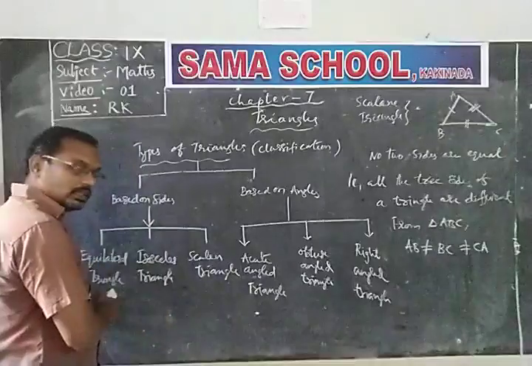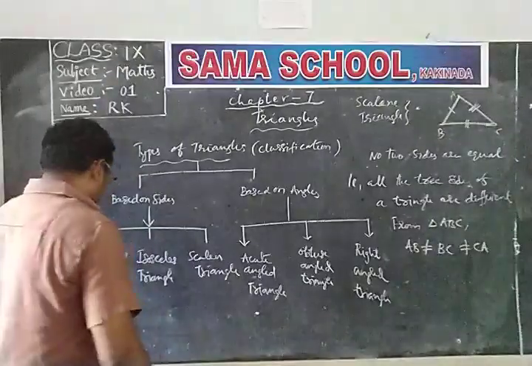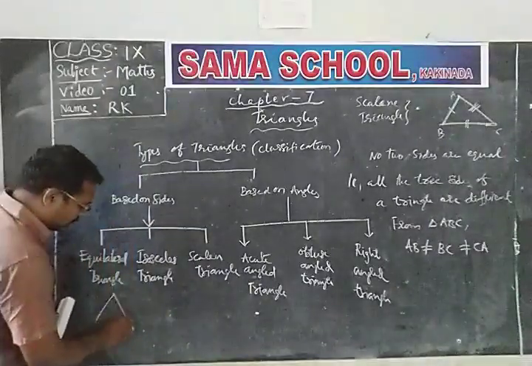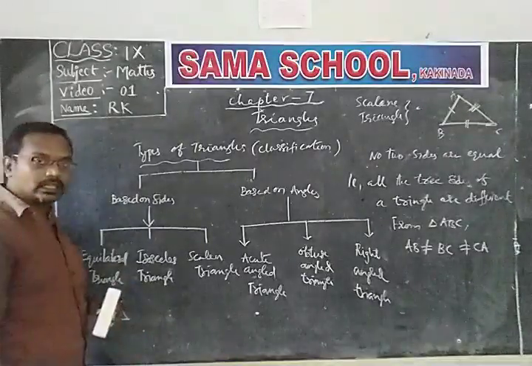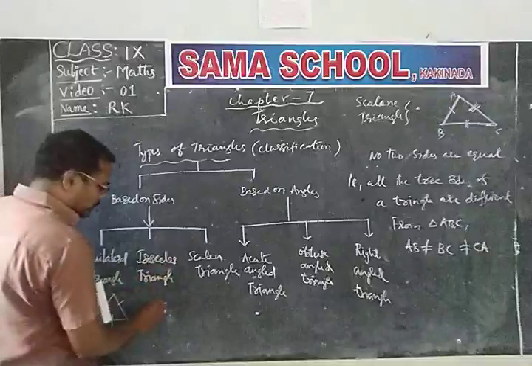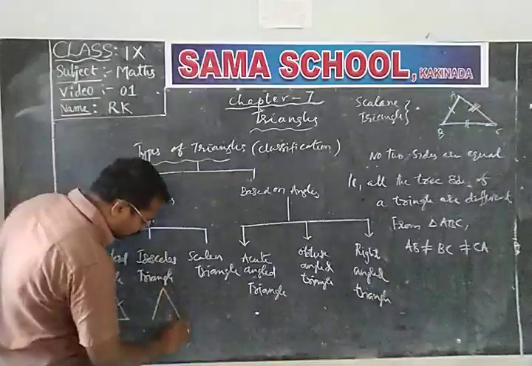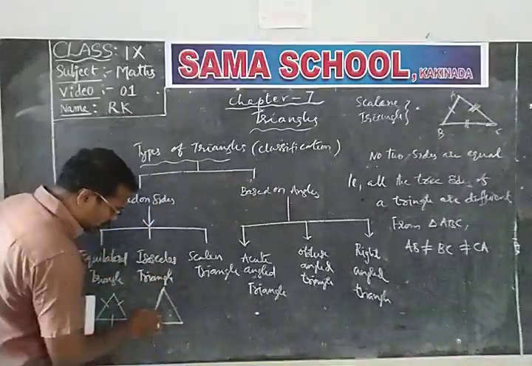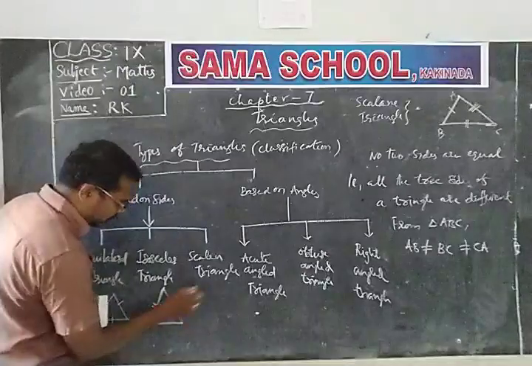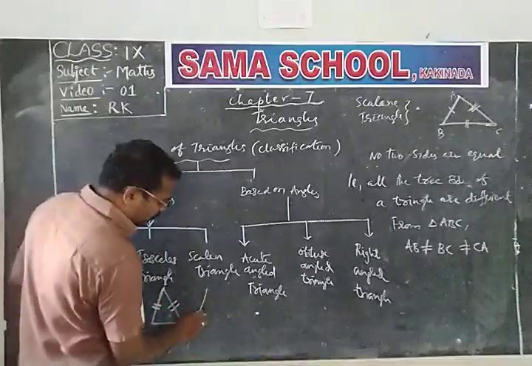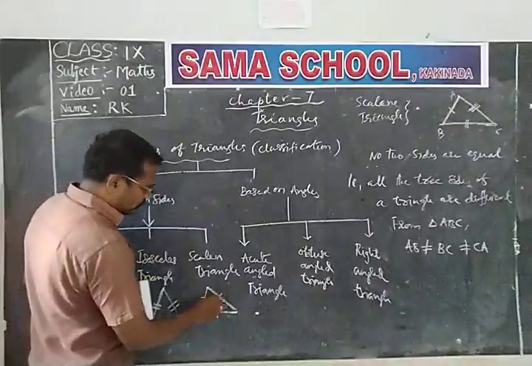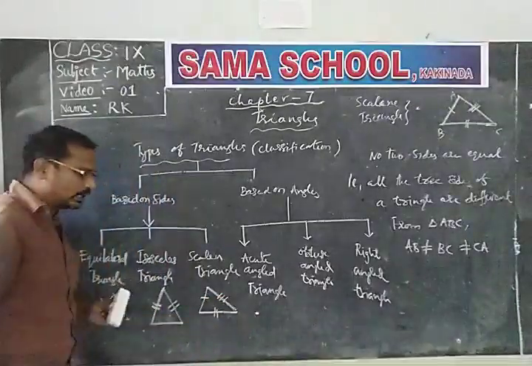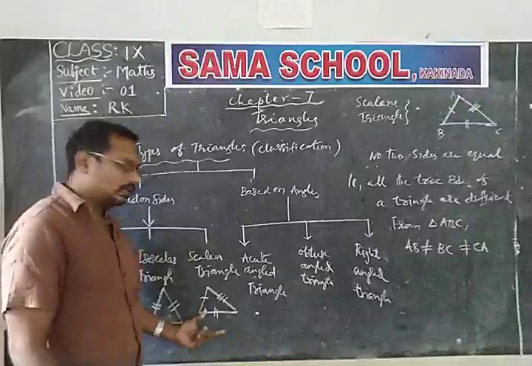So what is an equilateral triangle? An equilateral triangle has three sides of equal measure. An isosceles triangle has two sides of equal measure. And in a scalene triangle, no two sides are equal.